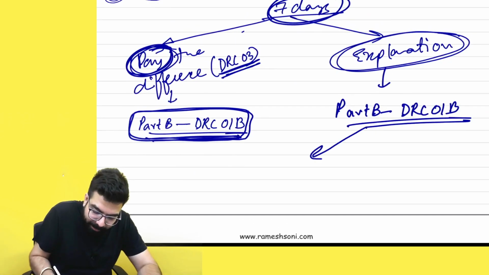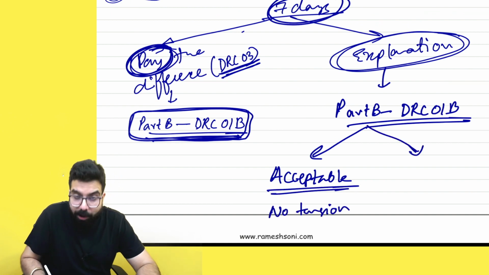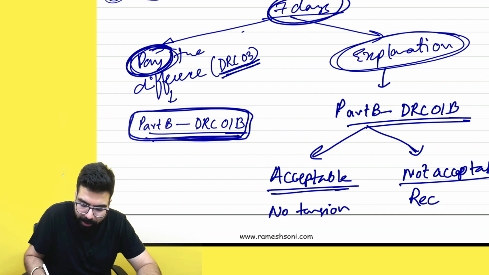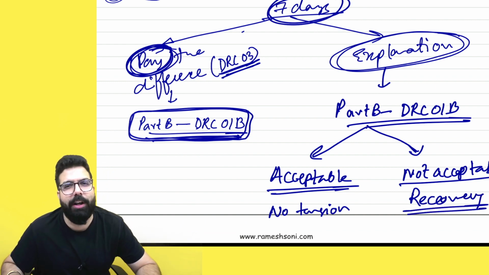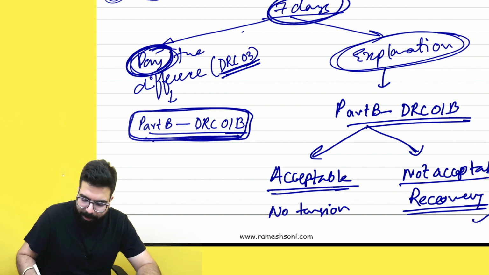Sir, if the explanation is acceptable, no tension. But sir, if the explanation is not acceptable, then they will hang you upside down and do the recovery. Recovery, as we learned in CA Final in section 49 and section 79, will be done through the magistrate, district collector, etc. Through selling your movable and immovable property, they will do the recovery.